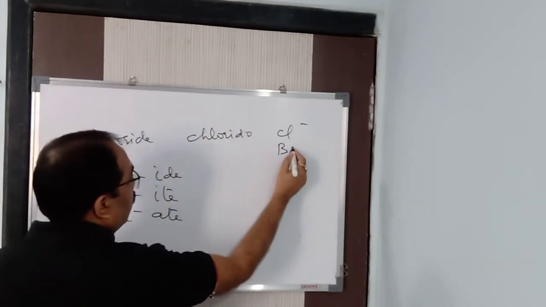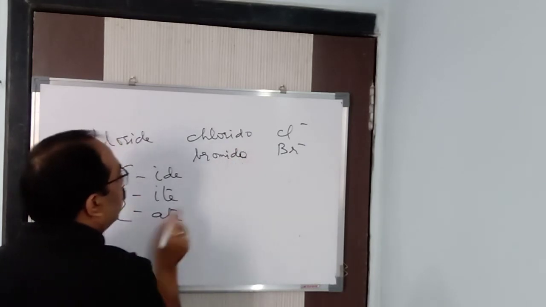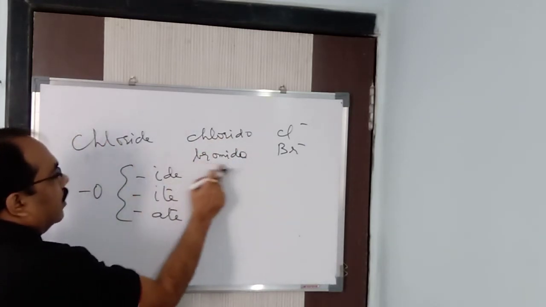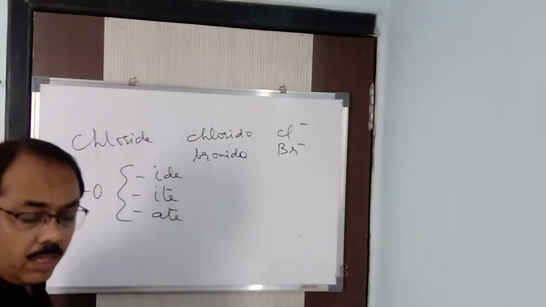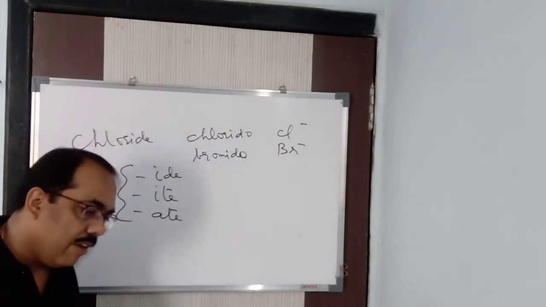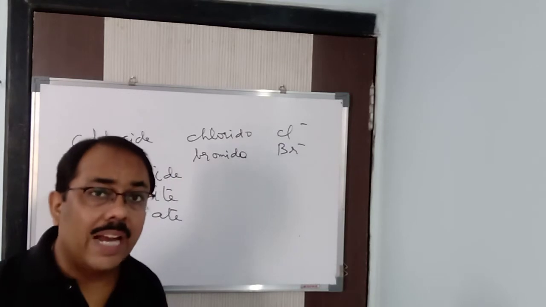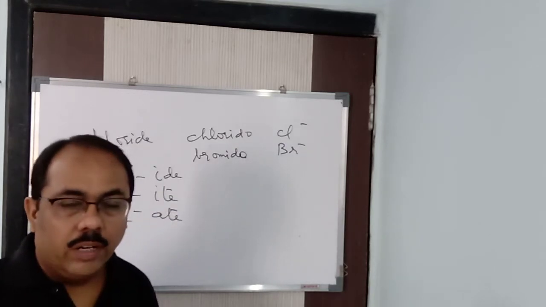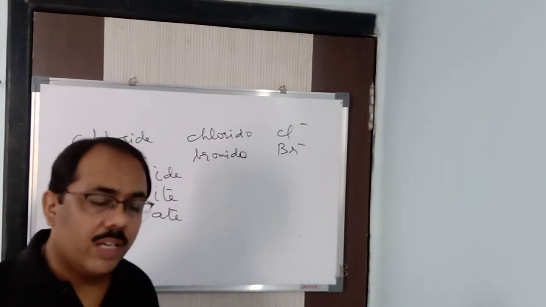Similarly, if it is Br minus, what does it become? Bromido. See here, the name ends in ide and I have converted it into O. This is a rule; you will be studying it while writing the IUPAC names. Suppose you have OH minus, which is hydroxide. It becomes hydroxo. What is CN minus? Cyanide. It becomes cyanido.